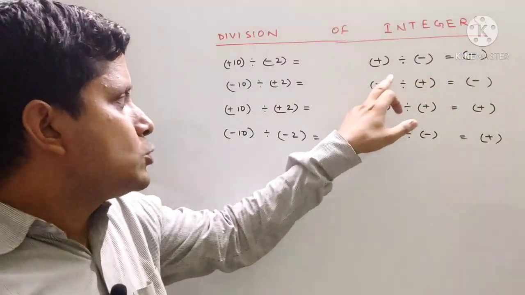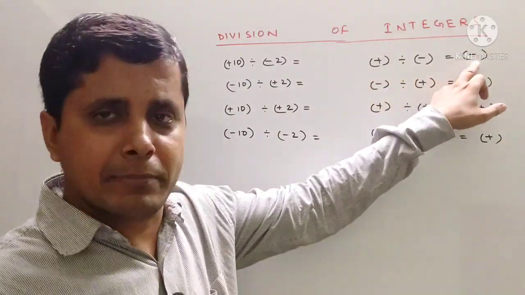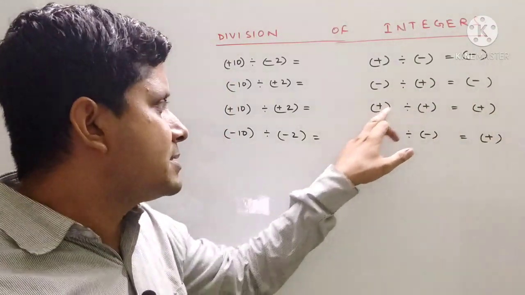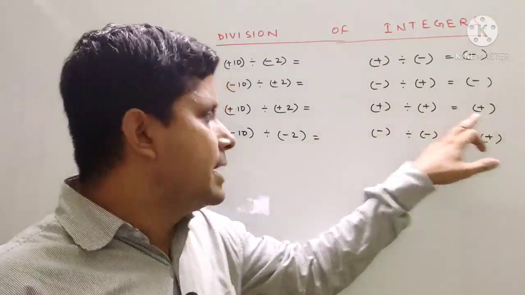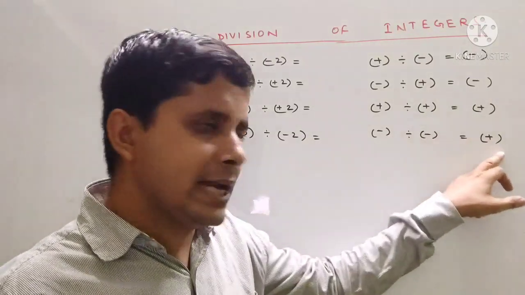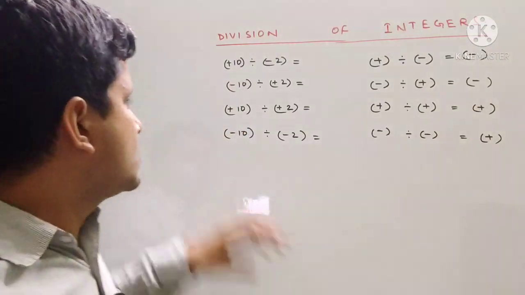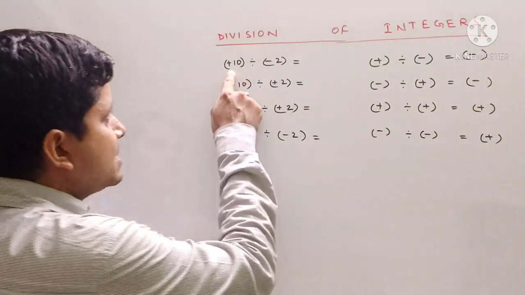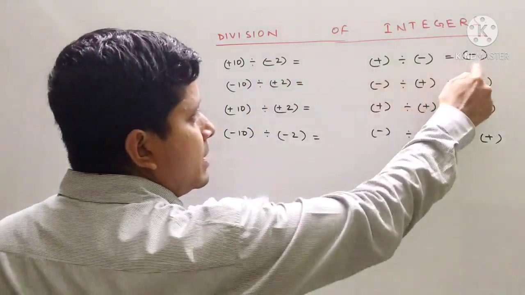Whenever plus is divided by minus, we will get minus. Minus divided by plus, it will be minus. Plus divided by plus, we will get plus, and minus divided by minus, we will get plus. Okay. So now you see here plus 10 divided by minus 2. So plus divided by minus, so the answer will be minus.